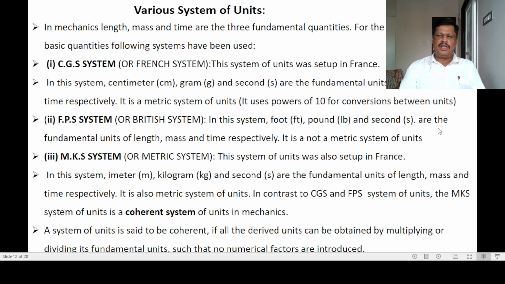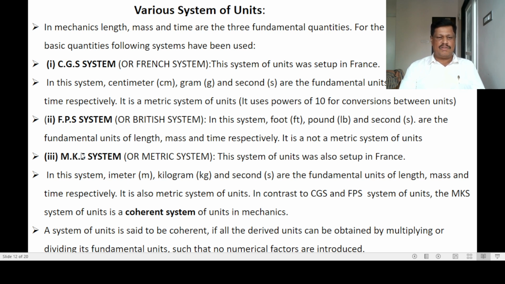It is not a metric system of units. CGS system is a metric system of units, but FPS system of units is not a metric system of units. According to FPS system, foot, pound and second are the fundamental units of length, mass and time. So here F, P and S represent foot, pound and second.